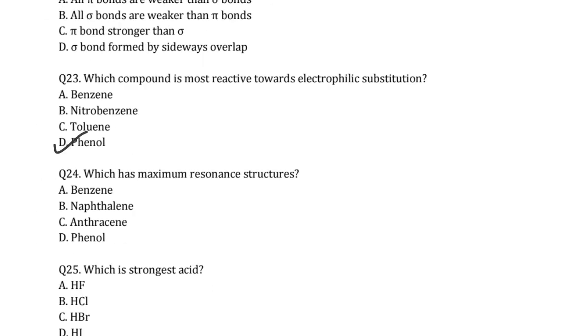which compound is the most reactive towards electrophilic substitution? Here our answer is phenol. Why? Because due to +M effect, phenol makes the benzene ring highly rich in electrons and reactive towards electrophilic reaction at ortho and para positions. Which has the maximum resonance structures? Anthracene, because it has 3 fused rings. Greater the number of fused rings, greater is the number of alternate sigma and pi bonds, and greater is the